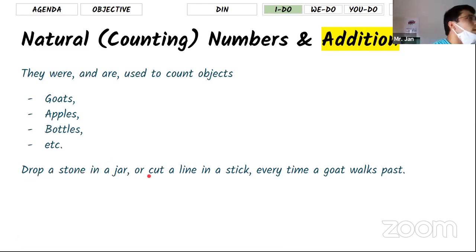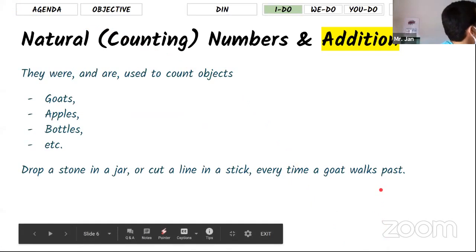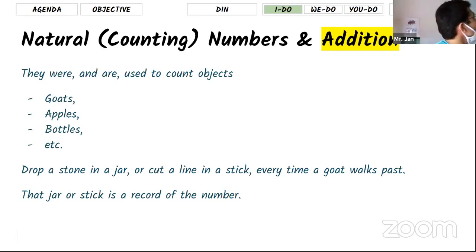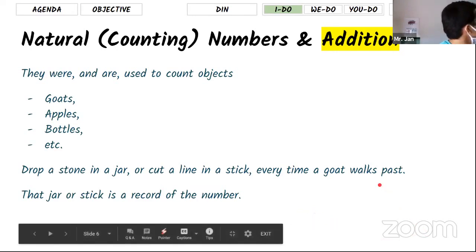In early history they didn't ask what happens if you add them all. They just dropped stones in a jar or in one spot, so you can see how many there are. How they recorded them is very interesting. In our lives right now, we have paper and pens, so when we want to record something, we write it down. But in history, they recorded by collecting things in a container, or putting sticks on a hand. How many sticks do I have? Like 20. So this is 20. They didn't know about symbols like 1, 2.